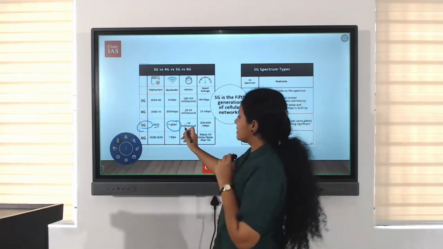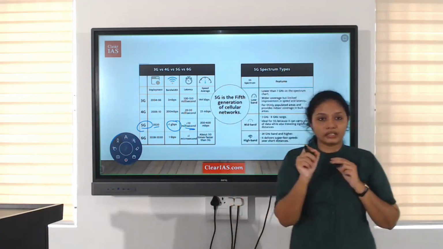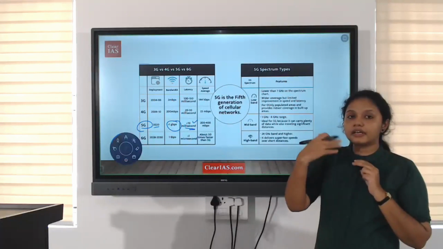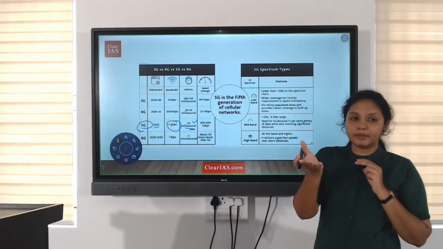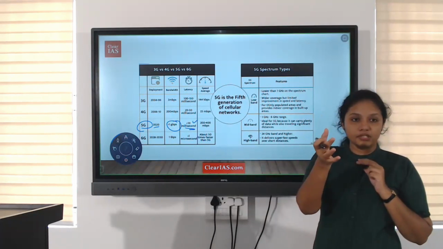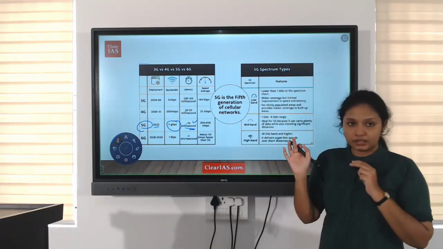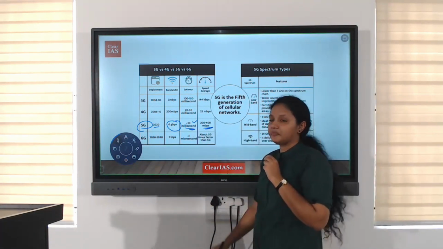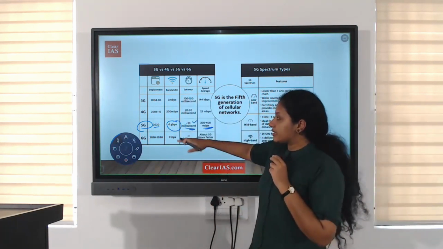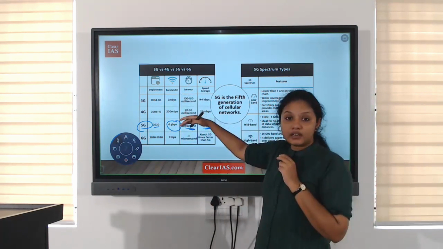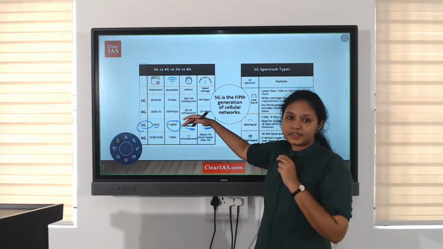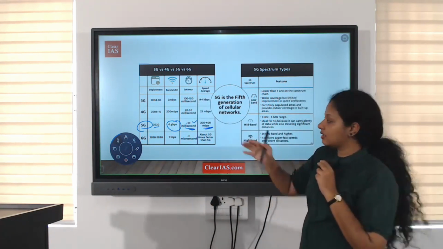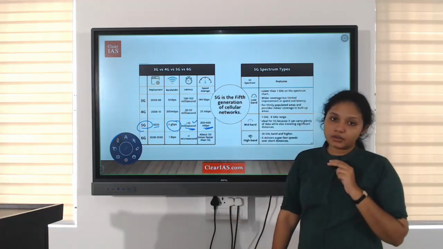The latency is the waiting time period. If we give a URL or type something, there is a delay in getting the information, right? That delay is the latency period. So the latency period is very low and the speed is very high. As the generation increases, there will be an increase in bandwidth. Will the latency increase or decrease? Decrease. Latency means delay in getting the information. That will decrease, and the average speed will also increase.